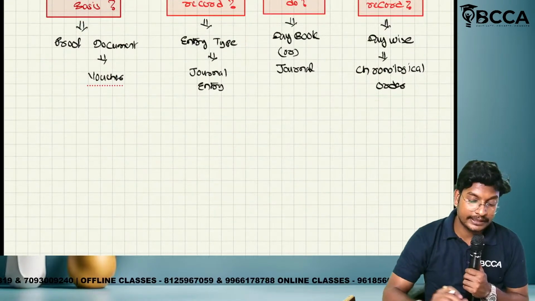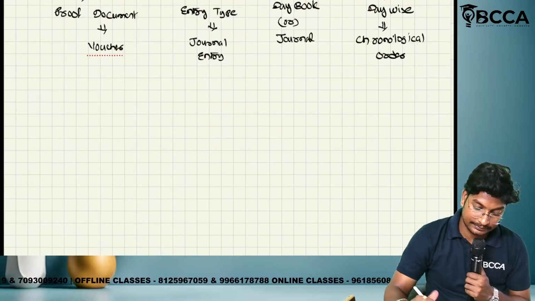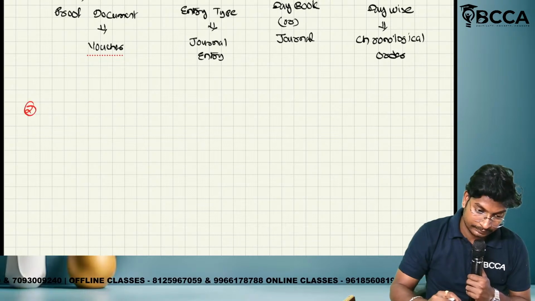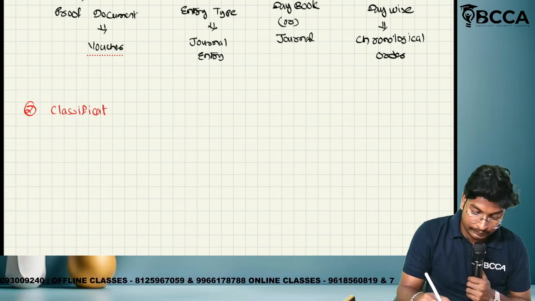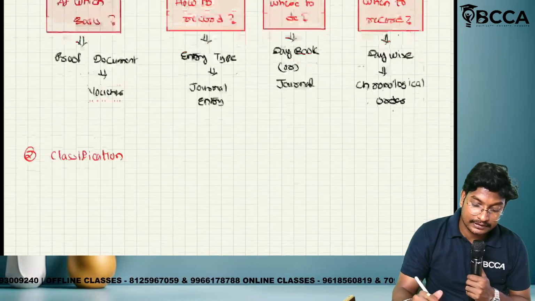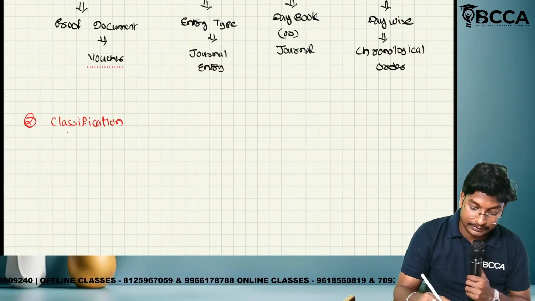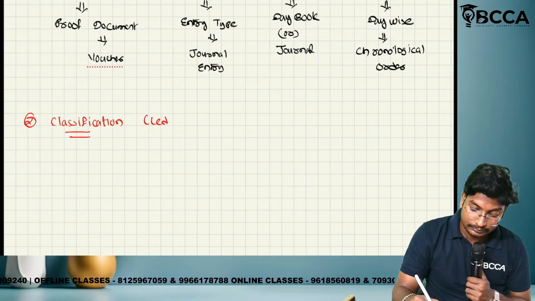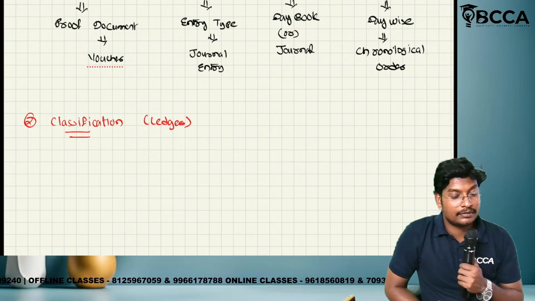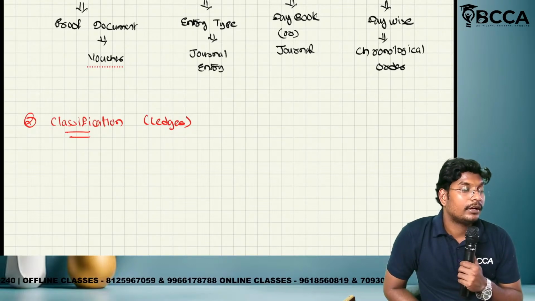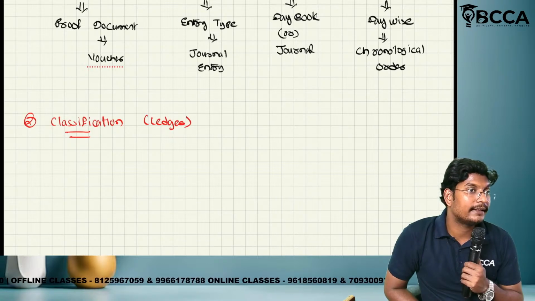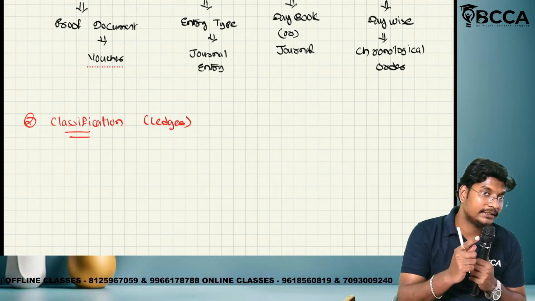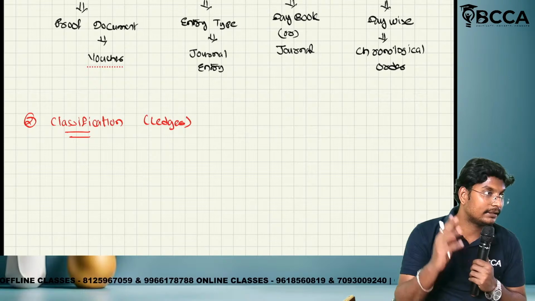Now we have to put the heading called classification. What is the meaning of classification? It is nothing but ledger. So we already discussed. Okay now, the total accounts are divided into how many? Four: expenditure, income, assets and liabilities.